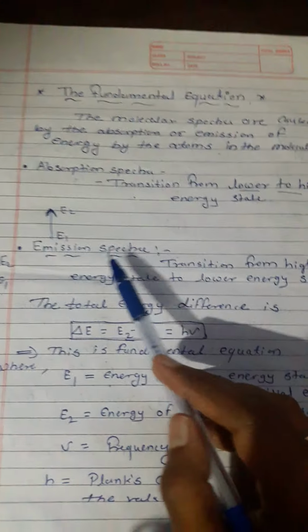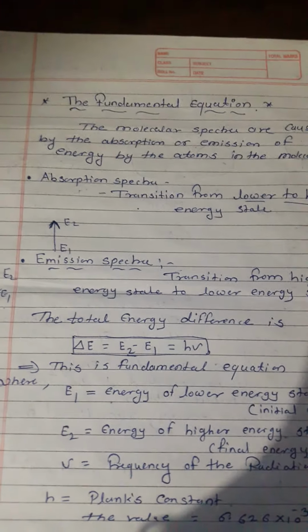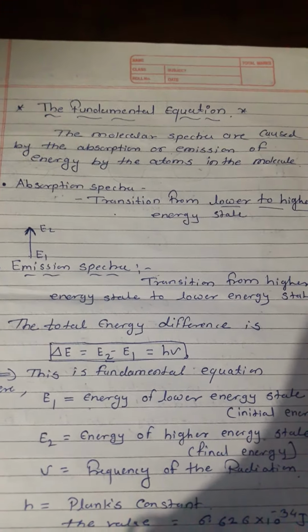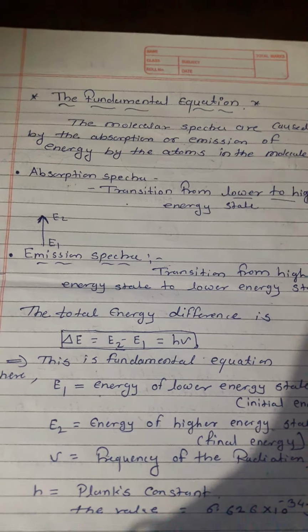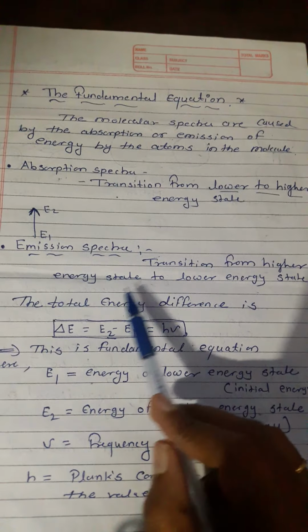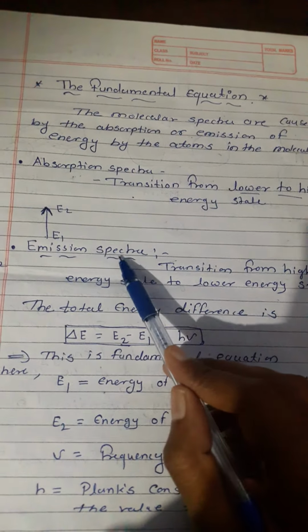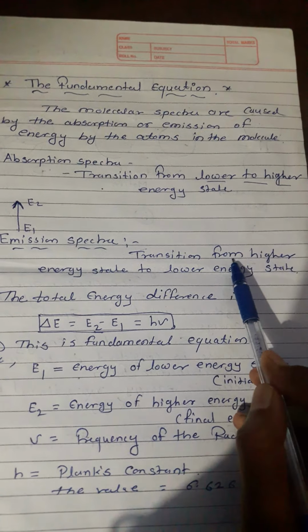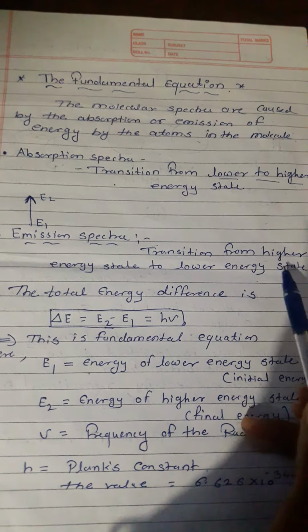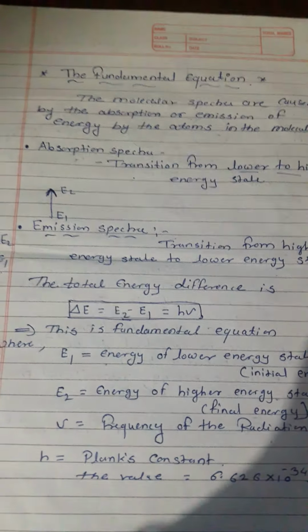And in the emission spectra, what happens? A photon is emitted by a molecule which makes the transition from a higher energy state to a lower energy state.